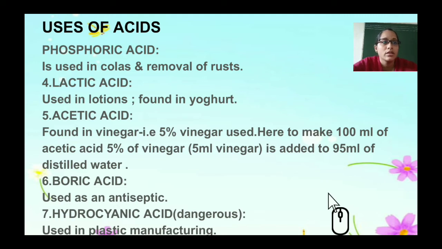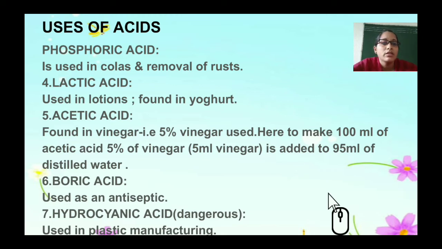That's why we say that you should not drink aerated drinks. Lactic acid is used in lotions and is also found in yogurt, an everyday usage. Acetic acid is found in vinegar, which you have seen used in households.